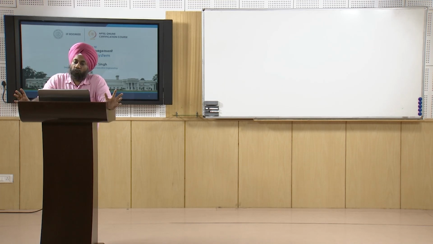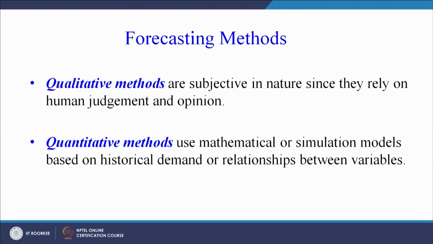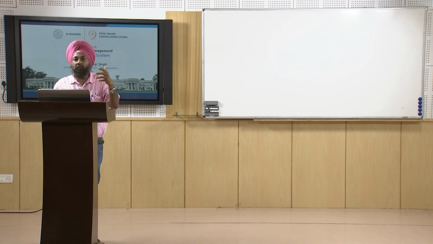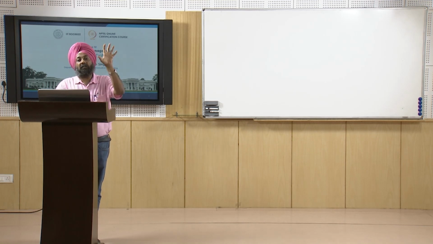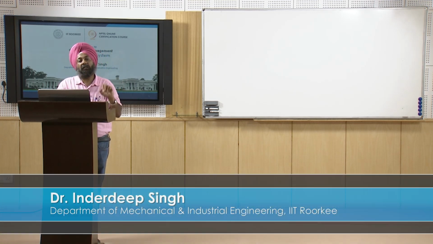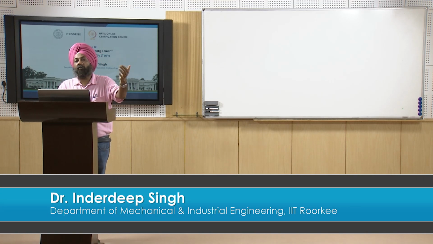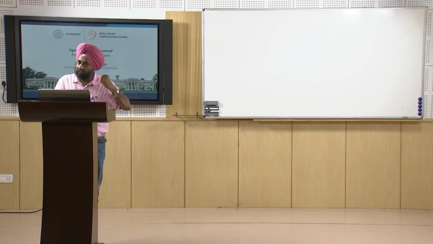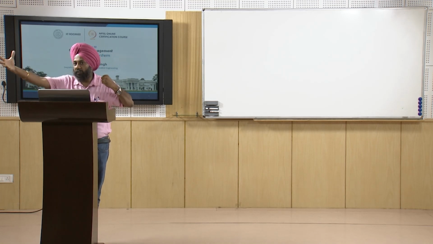Now, 2 types of forecasting methods are used. We now know the overall picture of the forecasting system. We know that there are certain inputs, output will be the demand or the forecasted demand. There will be some methods that we will make use of, as we have seen predictive, causal and time series method. There are certain decisions that have to be taken under certain constraints, and there is a performance criteria. Now, we are focusing only on the central rectangle in which the forecasting methods are given. Certainly all these methods will require some input and they will give some output in terms of forecast.